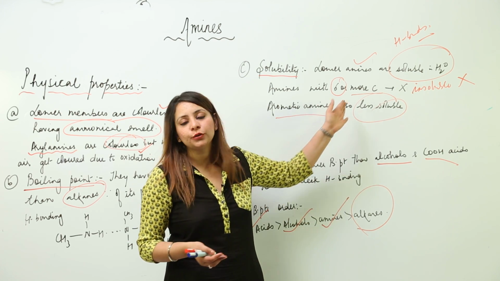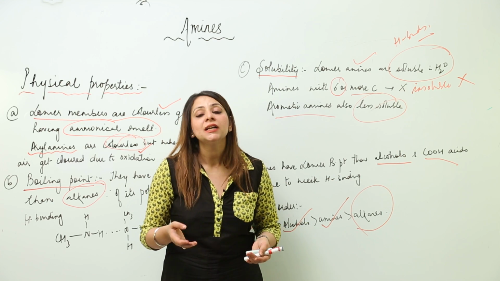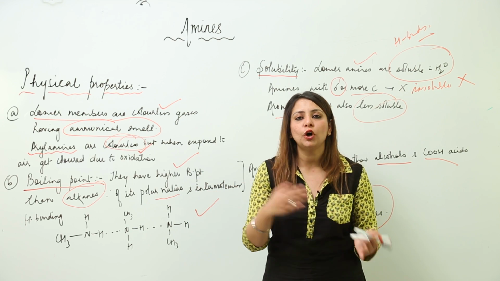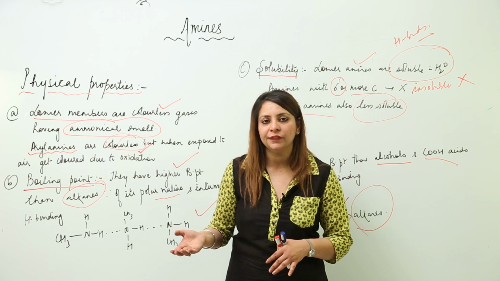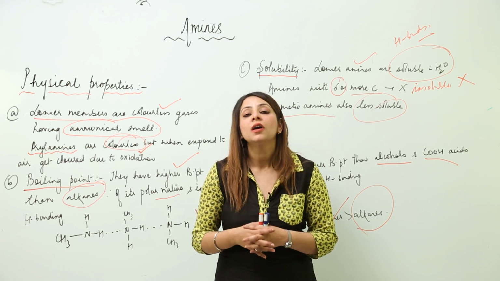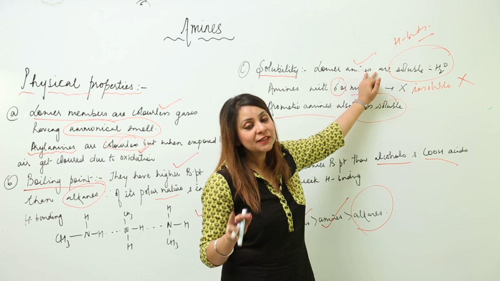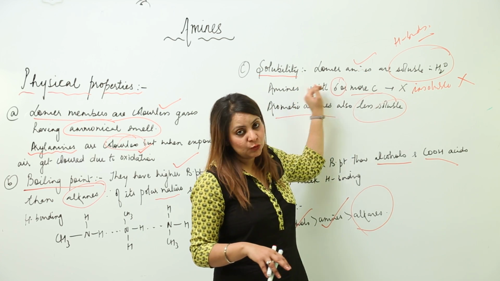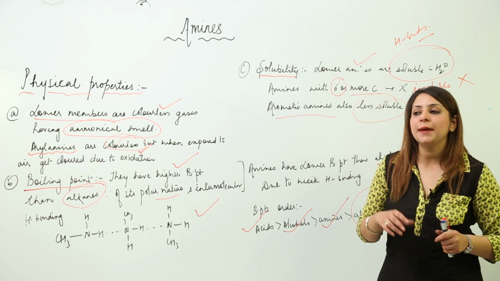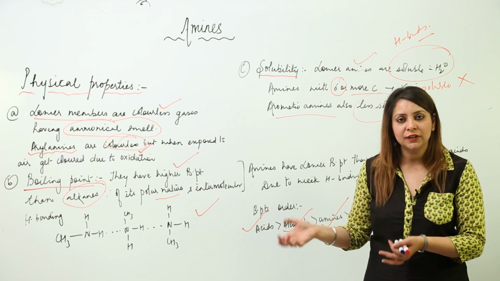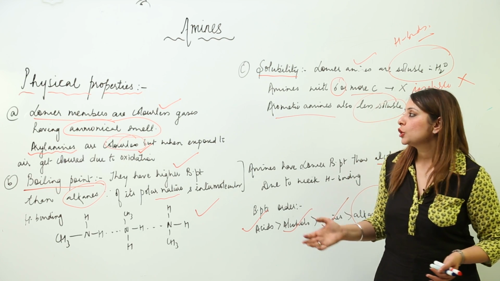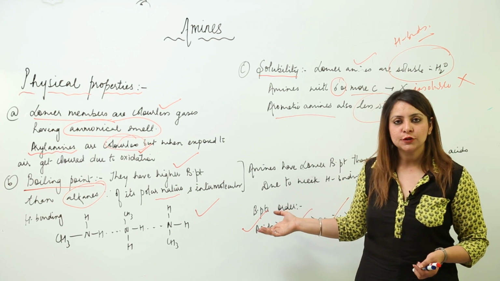This is how you are going to comment on the solubility, because we know that like dissolves like. The polar will dissolve the polar and the non-polar will dissolve in a non-polar kind of solvent. Lower members are soluble because the strength of intermolecular hydrogen bonding is strong there, but amines with 6 or more carbons or aryl amines are not soluble, because they cannot form an appropriate force of attraction with water. That means there is no such strength of intermolecular hydrogen bonding. So these are the physical properties of amines.